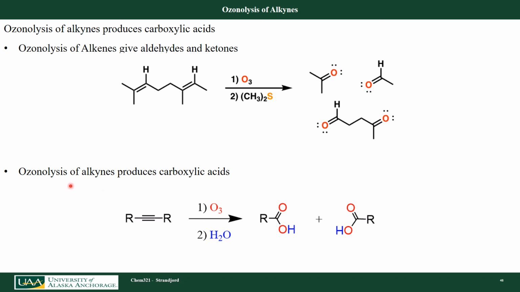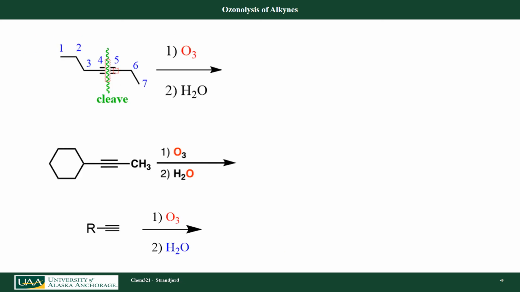I could also do ozonolysis of alkynes. I'm going to cleave that triple bond and then oxidize those 2 carbons, 1 carbon and the 2 carbon, up to the carboxylic acids. Notice also that this is a 2-step process because I still need to add the hydrogens to these oxygens here.